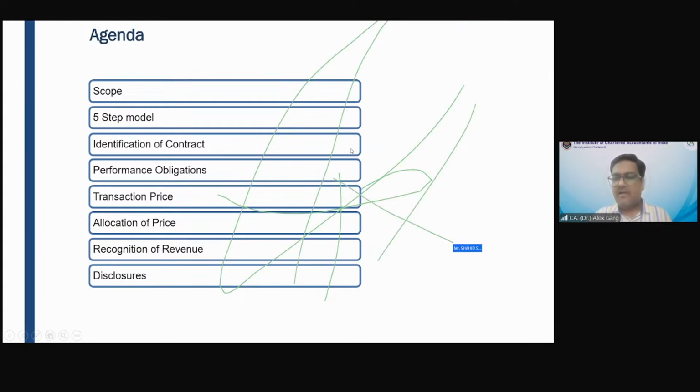Shahid, can you please stop using your Anot pen?